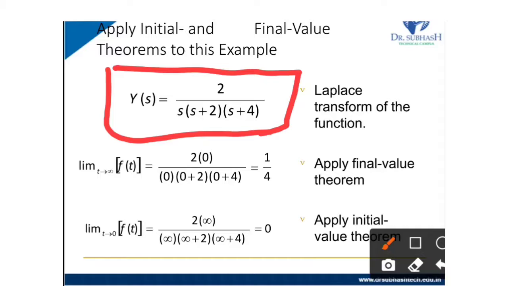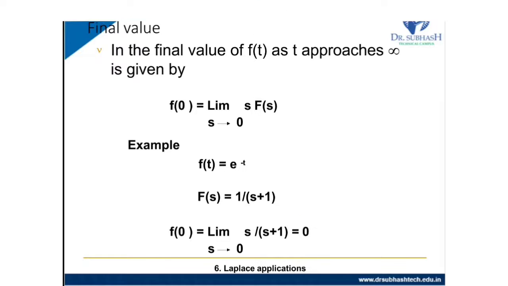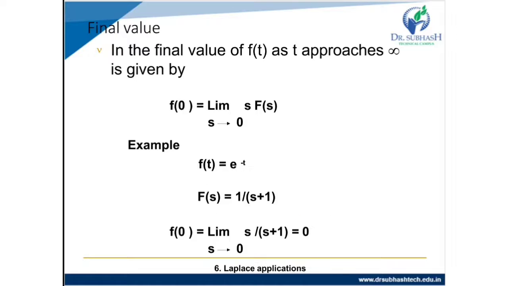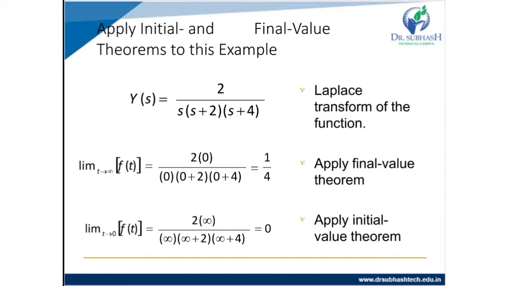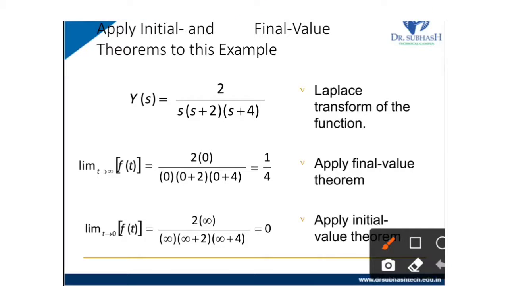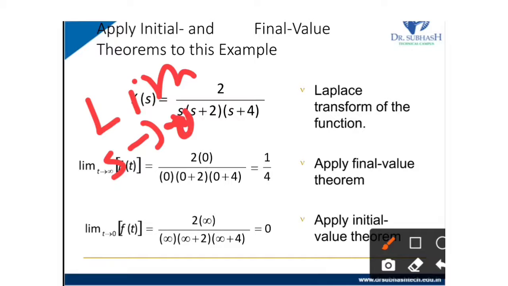Final value theorem and initial value theorem. For first finding the final value theorem, the equation is f of infinity equals limit s tends to 0 of s F of s. So one s is multiplied with F of s. Here I am making limit s tend to 0, so the final value theorem is s F of s.